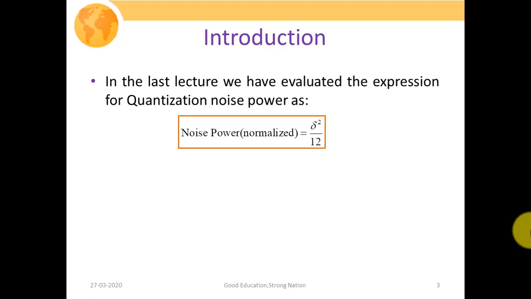So in our last lecture, we evaluated the expression for the quantization noise power: the normalized noise power was calculated as delta square over 12, where delta is the uniform step size.